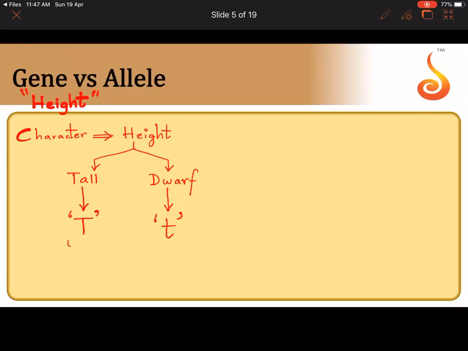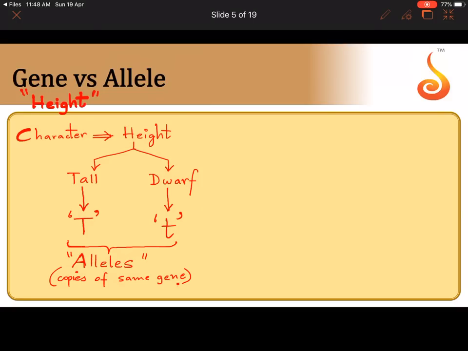Now what do you call these two genes, that is capital T and small t? We call these two genes, if you remember, as alleles. Now why do we call them alleles of each other? So basically alleles are slightly different copies of the same gene. So please remember, they are copies of the same gene.